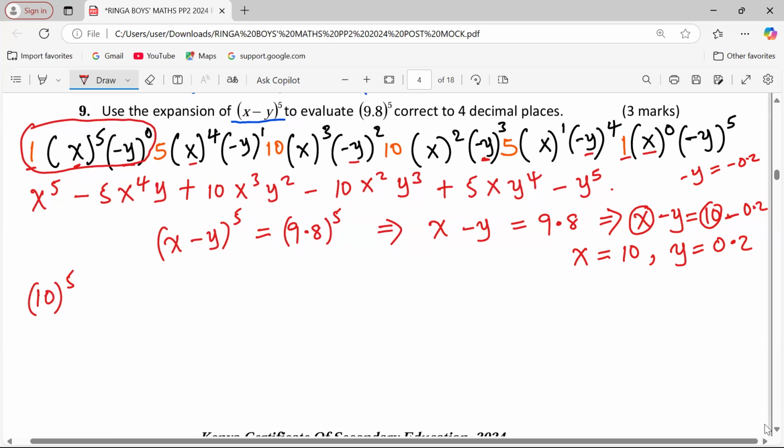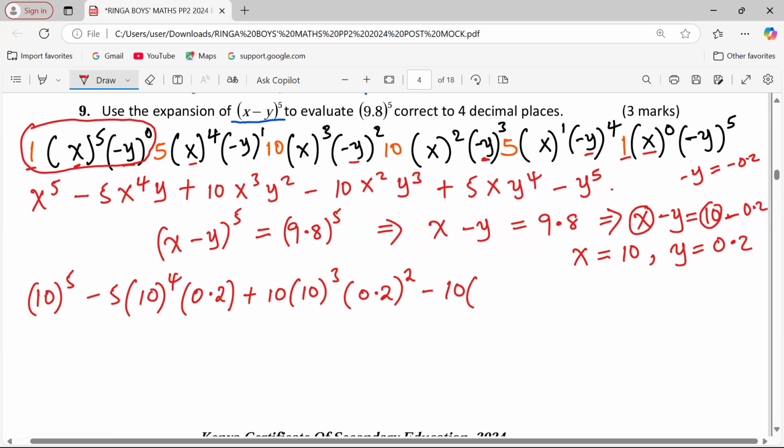10 power 5 minus 5, 10 power 4, and y, which is 0.2 power 2, then positive 10, 10 power 3, 0.2 power 2, minus 10, then 10 power 2, 0.2 raised to power 3, then plus 5, x, which is 10, then 0.2 raised to power 4, and finally minus 0.2 power 5.